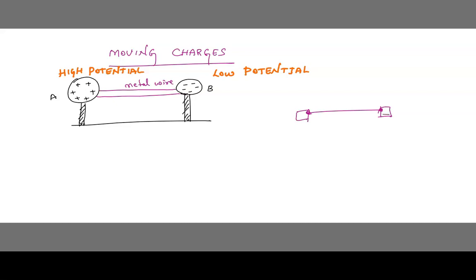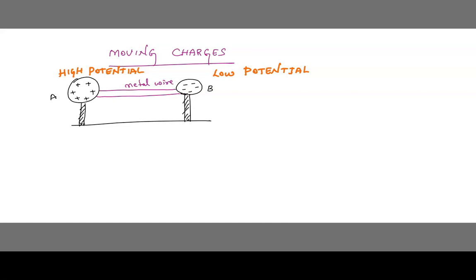These two points are connected with a wire, beta. So here also we have tied, and here also we have tied, with the wire. That is what I have shown here. So here this body is high potential and this body is low potential, and we have fixed them with a metal wire. Now children, we say that current is moving.